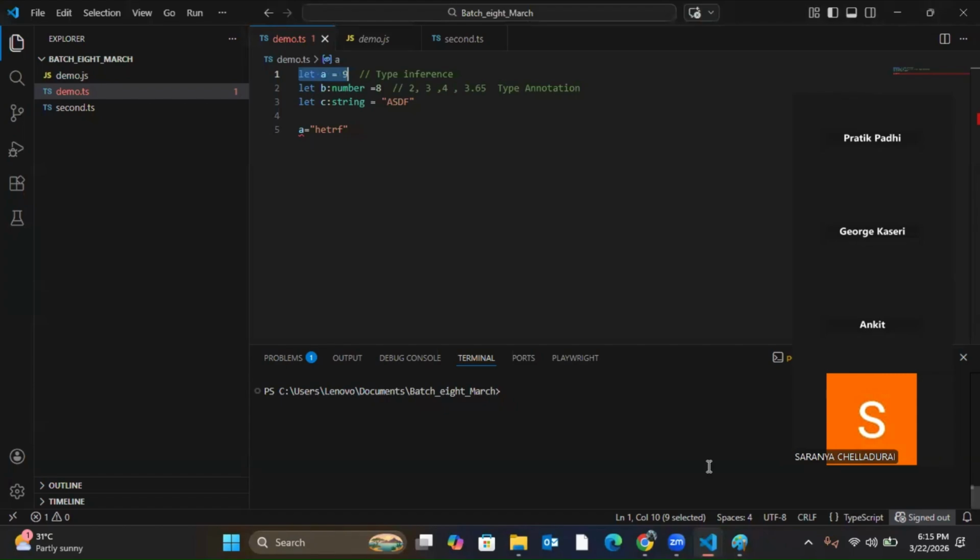Also, you'll never face a scenario where someone is using type inference or type annotation. But when it comes to interviews, you'll face all these questions. So this is what I focus on because you will not face it in your day-to-day work. But everything else we read, you will face in day-to-day work, and everything you read is an interview question. There is nothing specific; the interviewer can ask you anything.